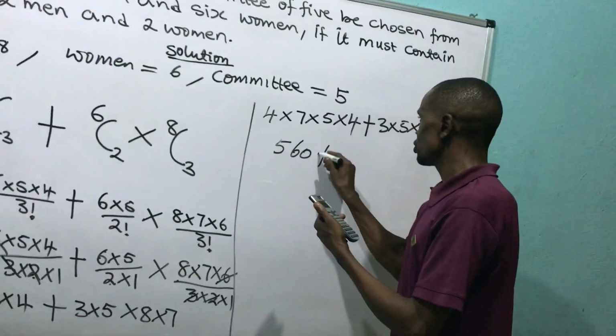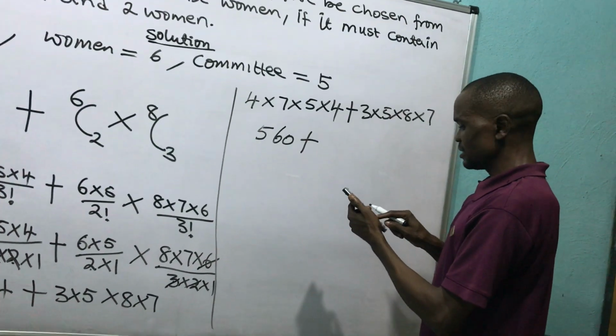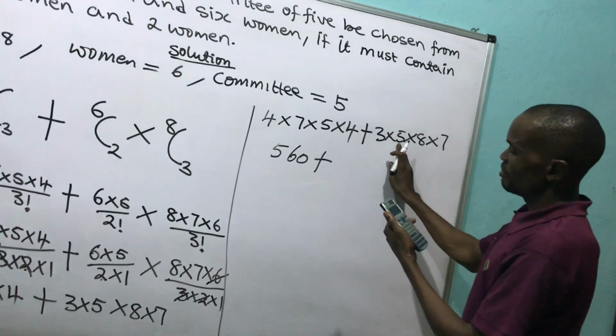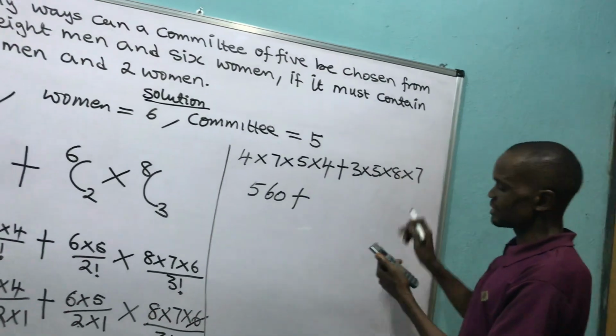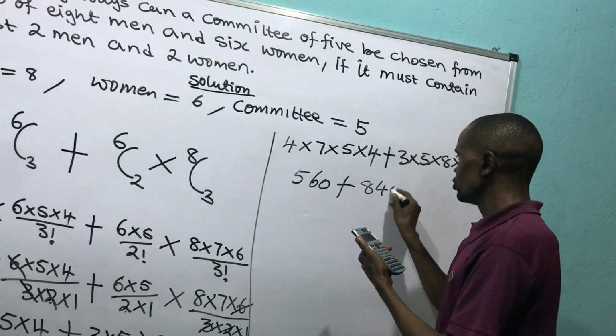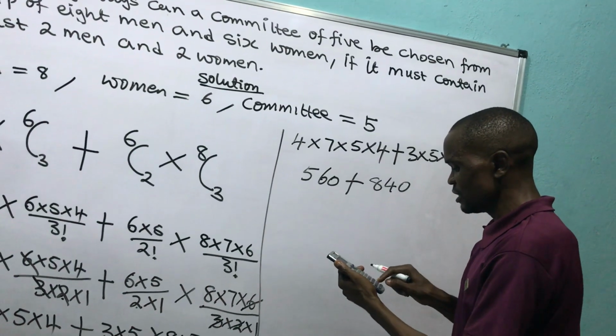560. Plus, I have here 15 times 8 times 7. How did I get 15? 3 times 5 gives me 15, times what? 8 times 7. And that gives me what? 840. Then 840 plus 560.